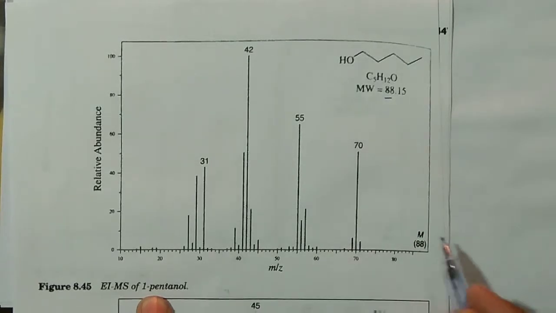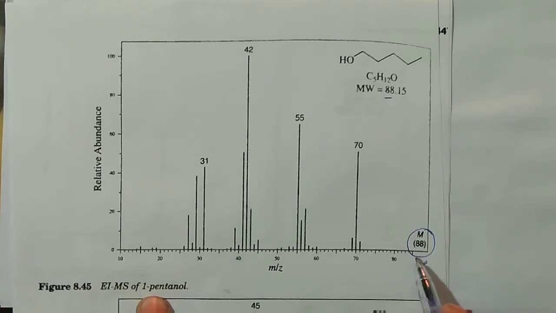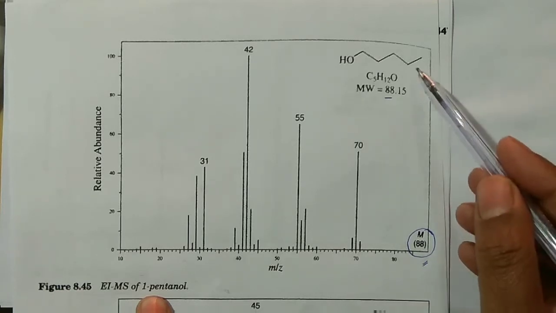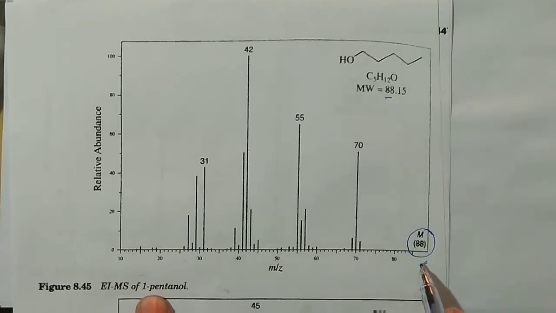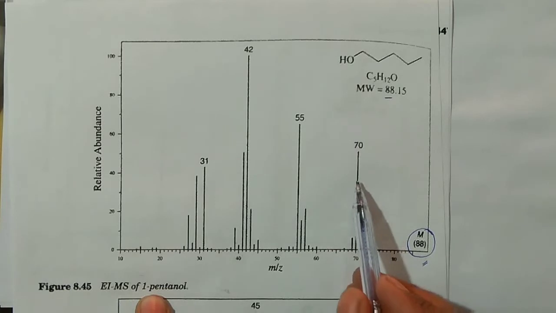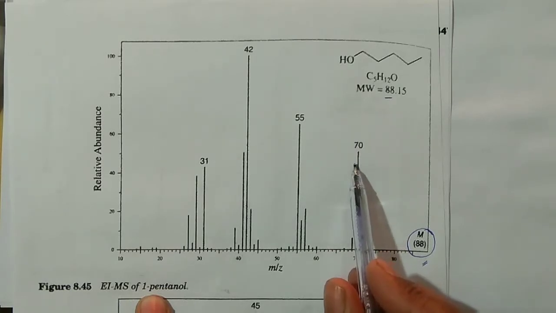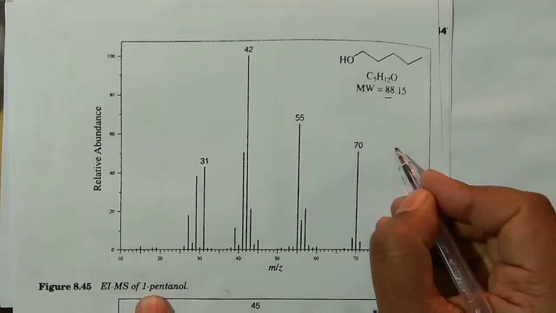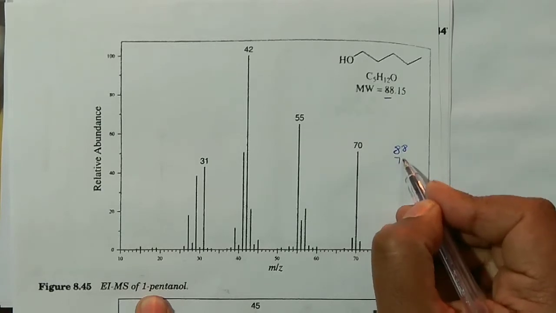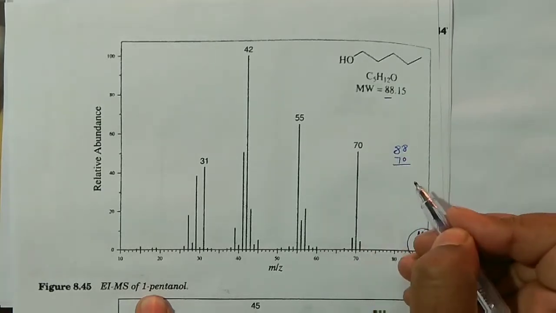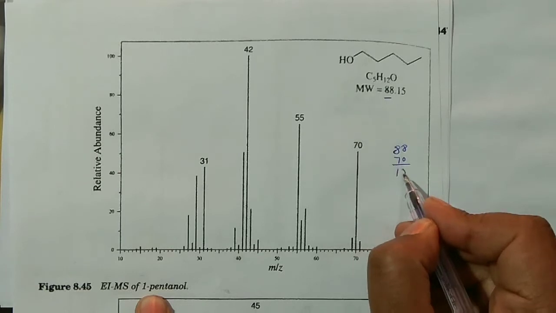But this is a very weak peak. As I have mentioned, in the case of alcohols the molecular ion peak is very weak, and you can see it is hardly detectable, though it is a primary alcohol. Now if you look at the peak at 70, obviously you would know this is from 88, and if you subtract 70 from it, then of course you will get 18, right?